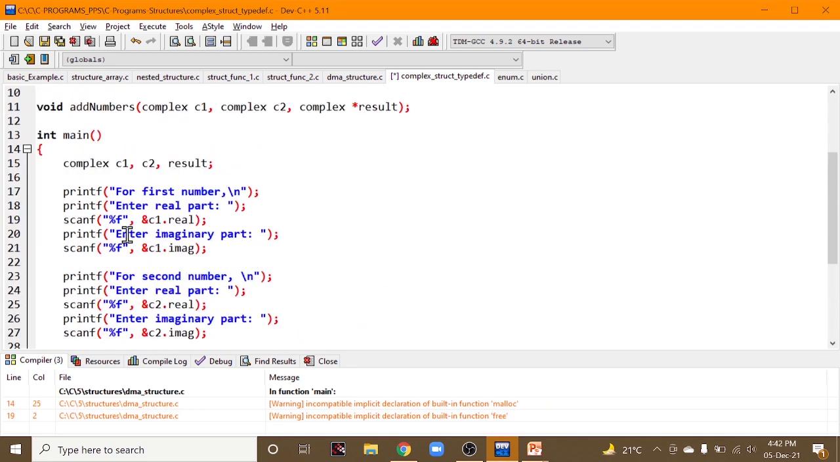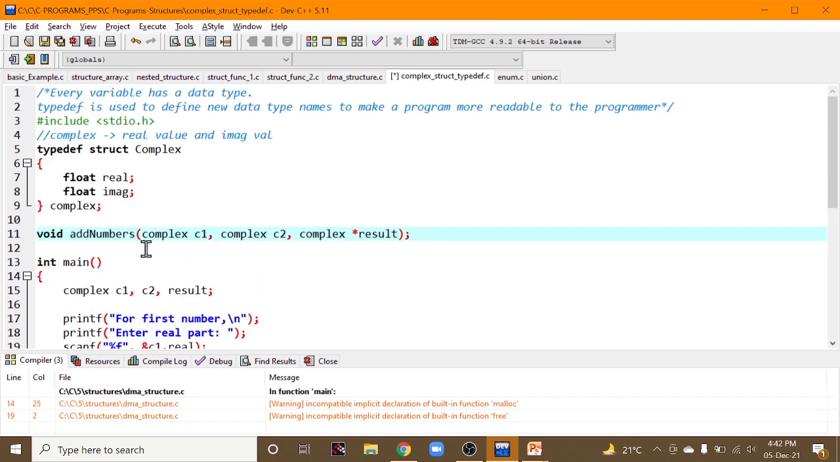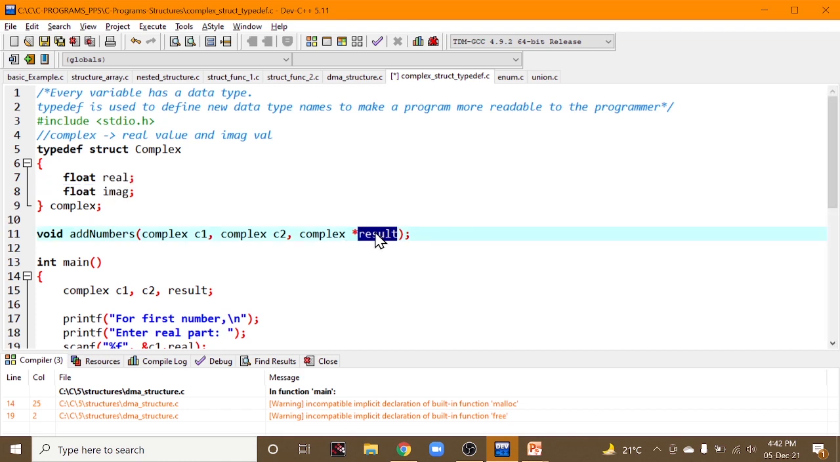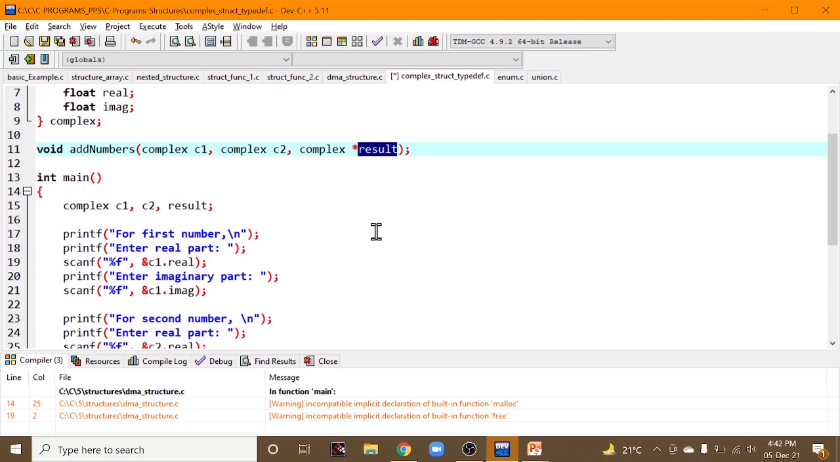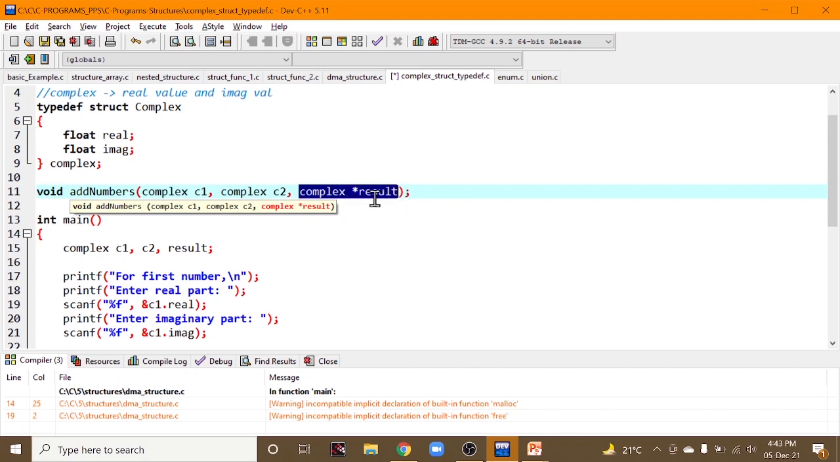Now, we have used functions here. This is the function declaration, add numbers. As I said, we are adding two complex numbers, where it must take the input as first complex number, second complex number, and the result. Don't think of it as a tough task. We are simply using a pointer variable in order to access these data members. You can use a normal variable where you can use your dot operator, or you can use a pointer variable. It depends on you.